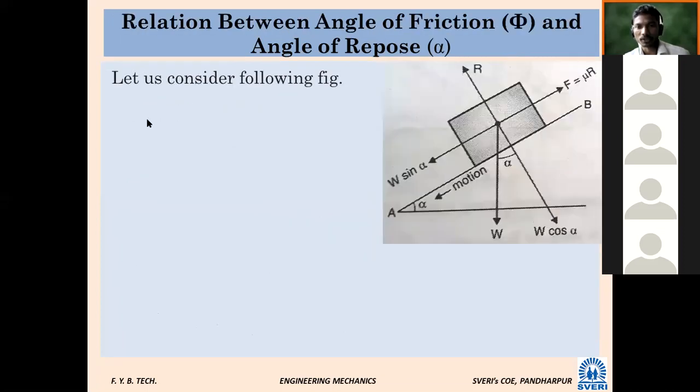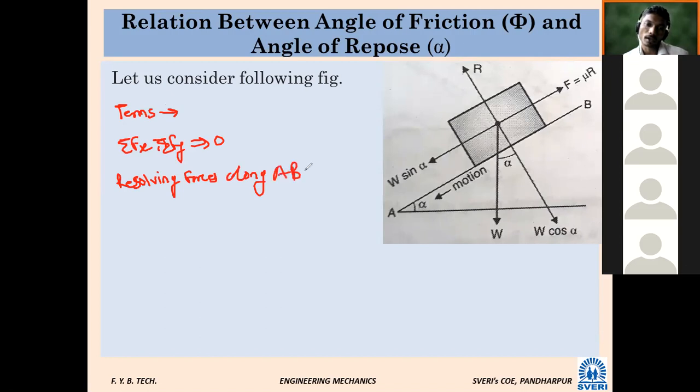Next, we have gone through the derivation here. All the terms we have defined in the first step: what is R, what is W, what is F, what is mu R, etc. Then one important thing: whatever way we apply summation of Fx and summation of Fy for the equilibrium conditions, the same is applied here, but we are resolving the forces along AB and normal to AB, and we found the relation.